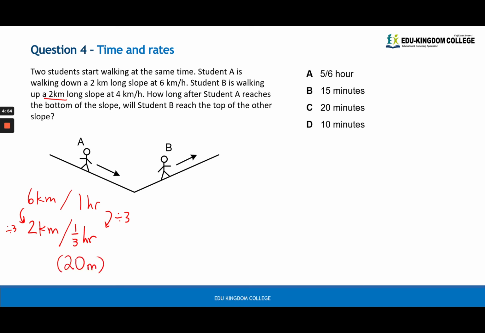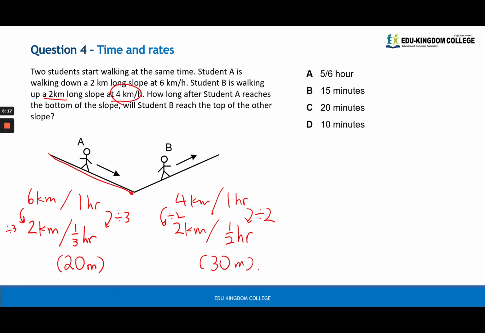i.e. 20 minutes. Now for B, they are traveling at 4 kilometers per hour. Remember, it's the same distance though, 2 kilometers. So you divide it by 2, do the same thing to the other side, and you actually get half an hour, which is 30 minutes. Now what that means is by the time that A has finished their trip, there'll still be some left to go. So the question is asking how many minutes later would B reach the top as opposed to A. To do that, you just do 30 minutes minus 20 minutes, and you get 10 minutes, or option D.